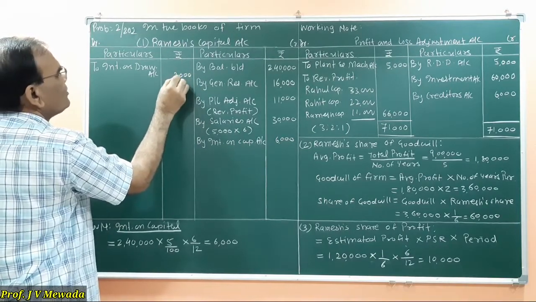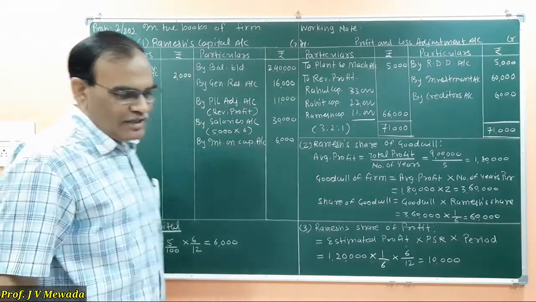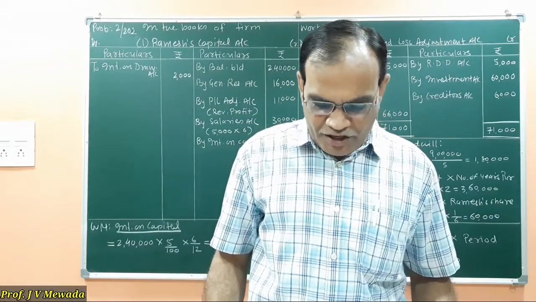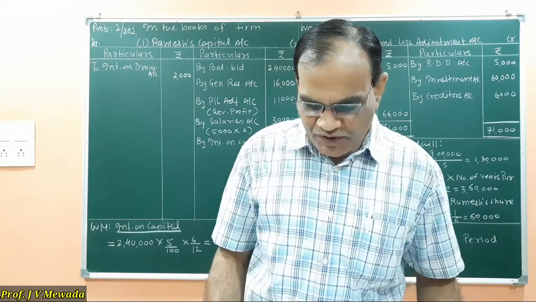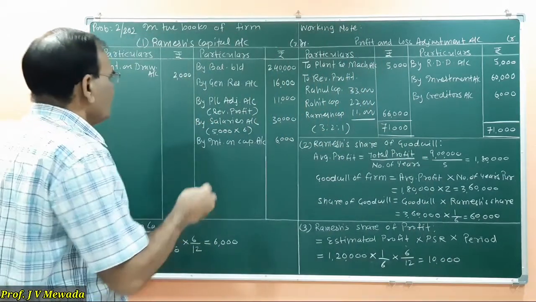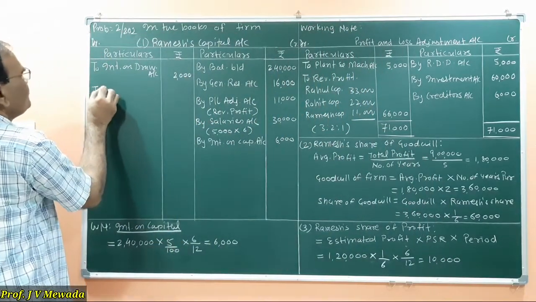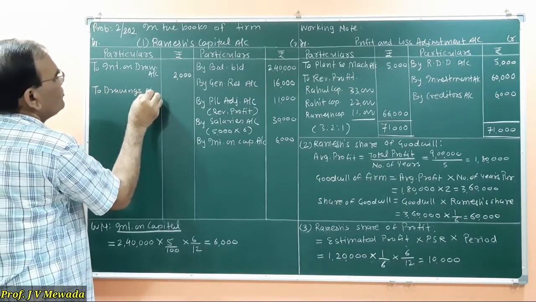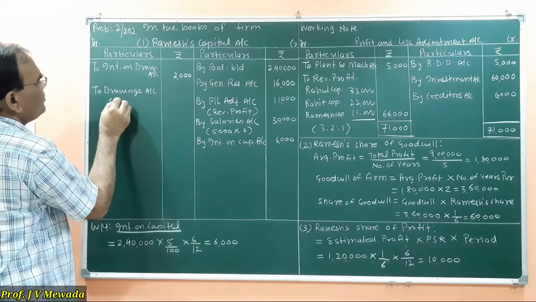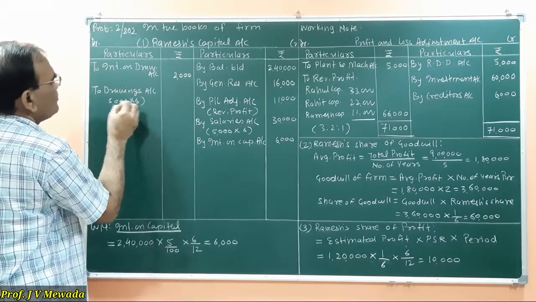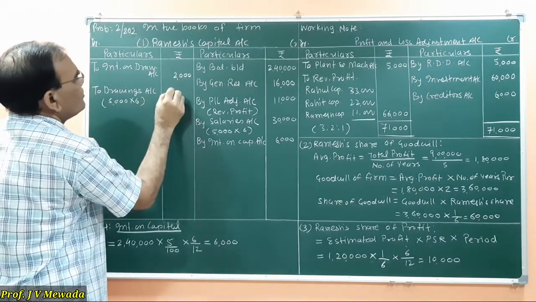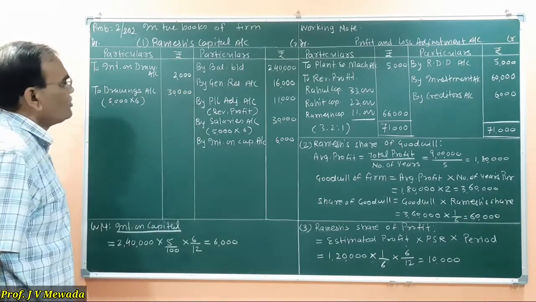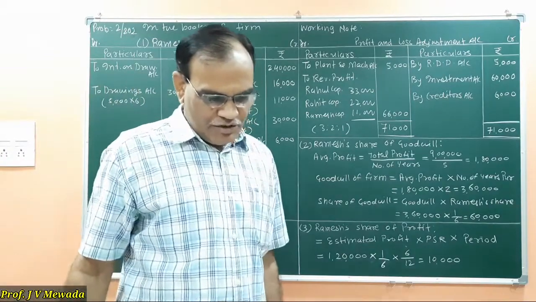And in adjustment number 8, the drawings of Ramesh up to September were 5,000 per month. So to drawings account, 5,000 into 6, so that is 30,000. So now the drawing of Ramesh is 30,000.